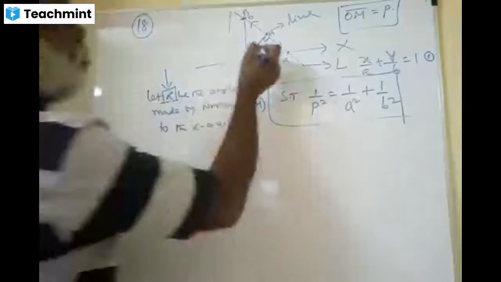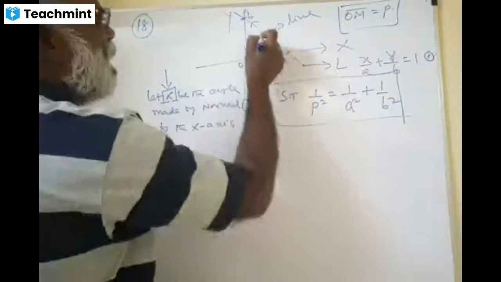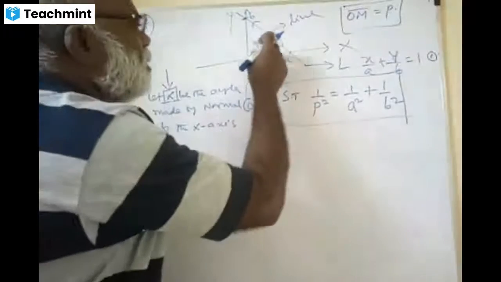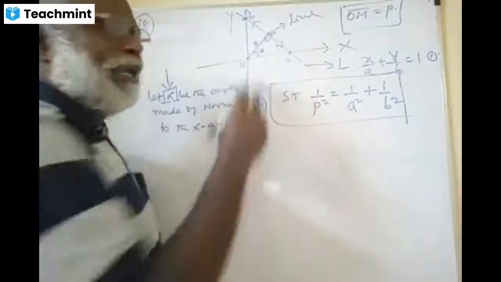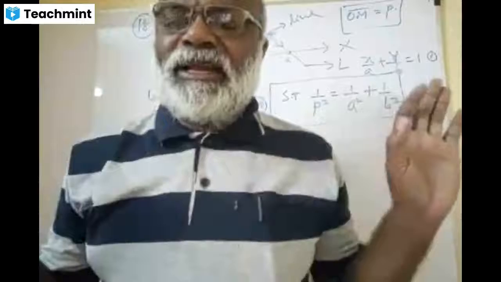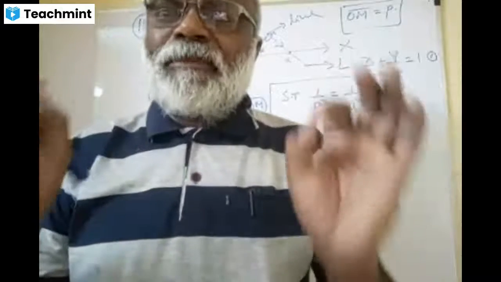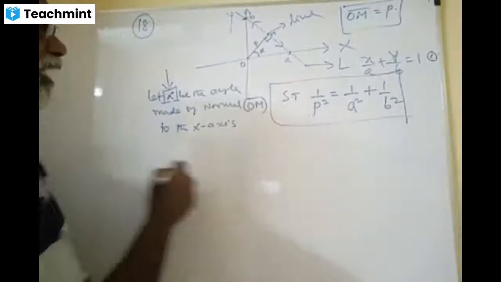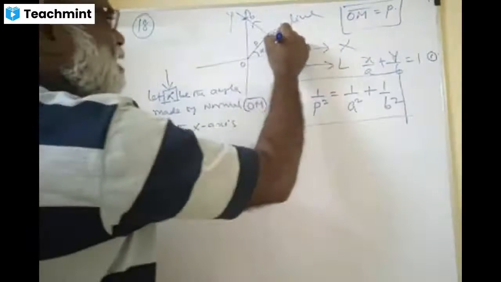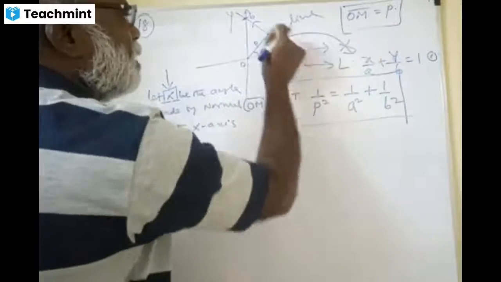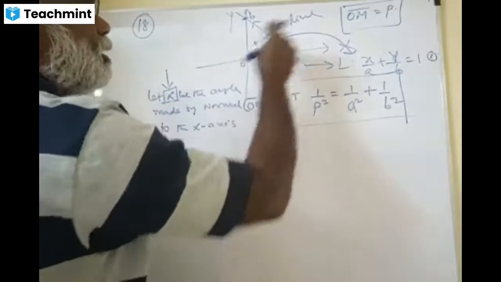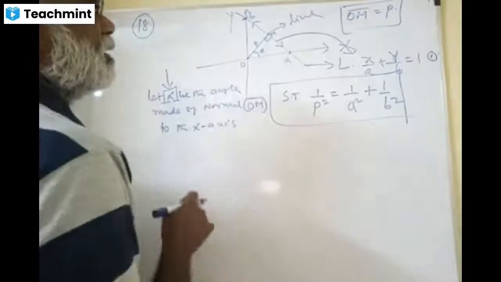Suppose now the formalities for the normal form are over. Do you agree? There is a normal and the normal is making angle alpha. The normal length is p. When the length of the normal and the angle made by the normal with the x-axis are given, it is a fit case for the equation of the line, again the same line. Whatever the line, there is only one line. The normal. There is only one line we are discussing here.